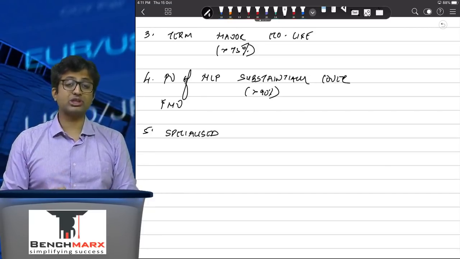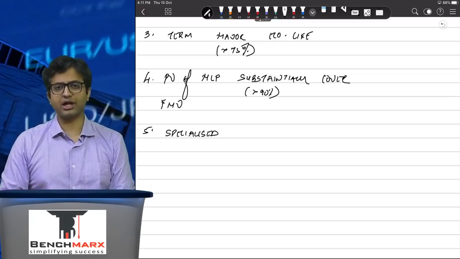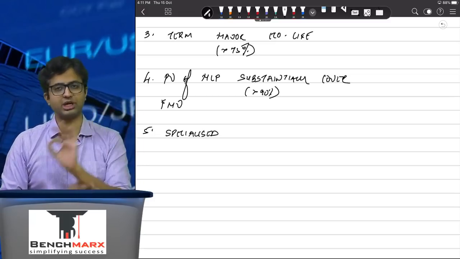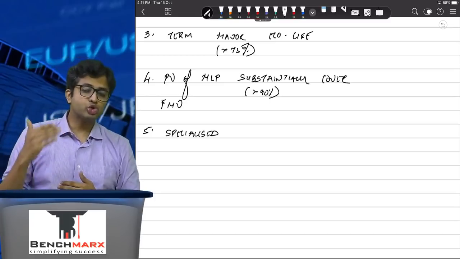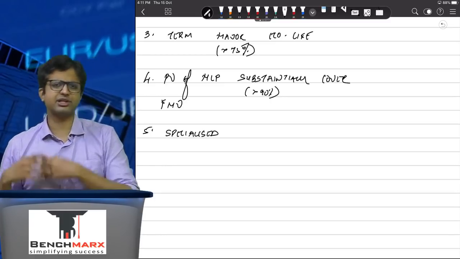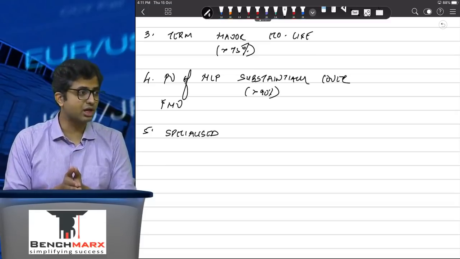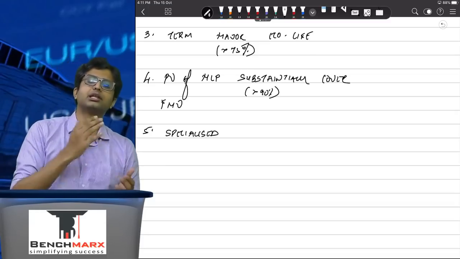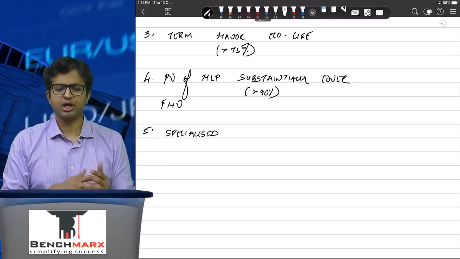Then we go to the discounting factor. What should be the discounting factor? The discounting factor is called the interest rate implicit in the lease, which will usually be the lessor's IRR, that is internal rate of return. And if lessor's IRR is not available, then we can take the lessee's incremental borrowing rate.